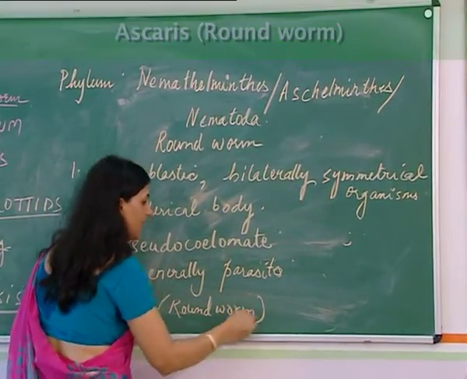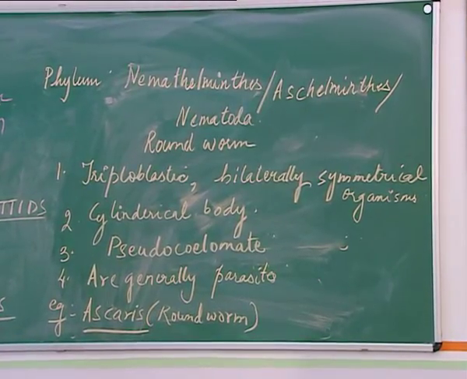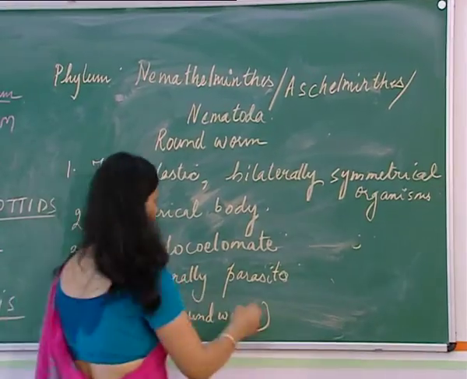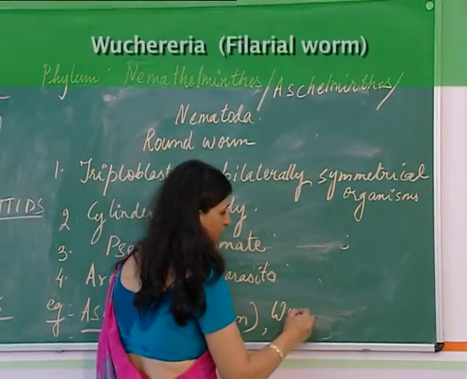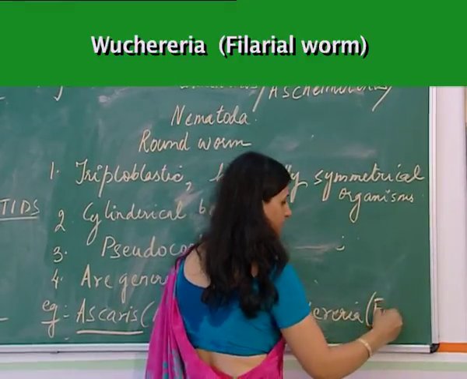And we always underline scientific names. Make sure whenever you are writing a scientific name, it is underlined. Why? Because these are all Latin words, okay? And since we can't write in italics all the time, we need to underline them to make sure that these are scientific names, all right? So Ascaris is a roundworm, which is this example, and then another is Wuchereria, which is a filarial worm.